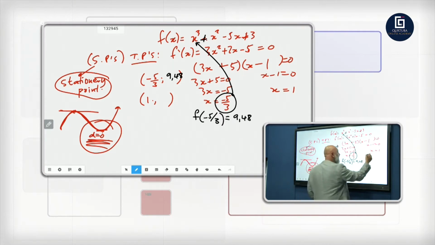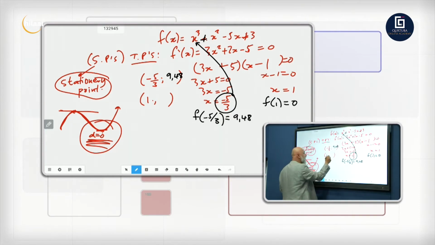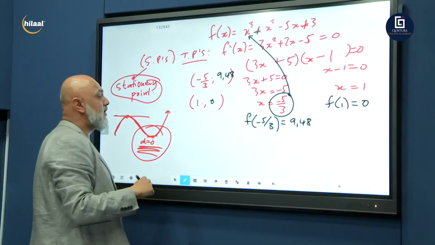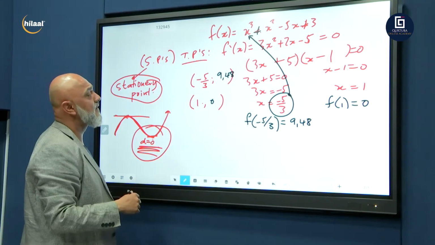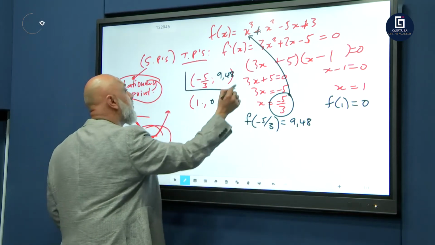And then f of 1, we're going to do f of 1. And we know f of 1 is 0. We remember we did it? F of 1 is 0. And there we go. Those are our 2 turning points.